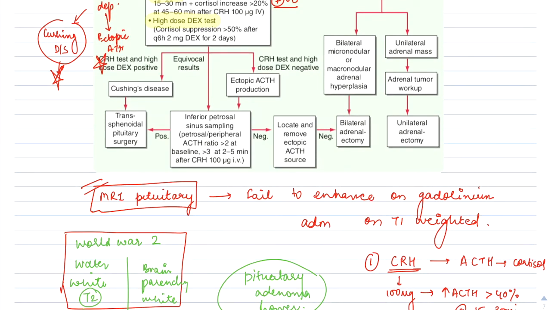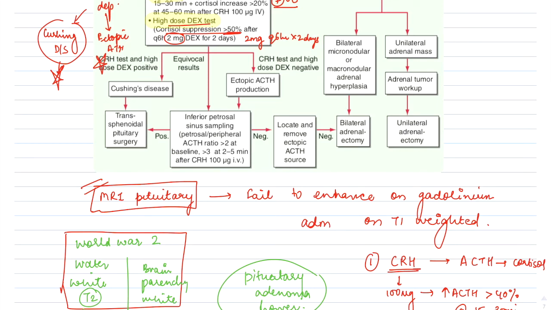In the high dose dexamethasone test, there is a cortisol suppression of more than 50% when we give 2 milligrams 6 hourly for 2 days. The low dose dexamethasone test, on the contrary, uses 0.5 milligrams 6 hourly for 2 days. This high dose dexamethasone test uses 2 milligrams of dexamethasone 6 hourly for 2 days. So 2 milligrams is given and the cortisol suppression is more than 50%.